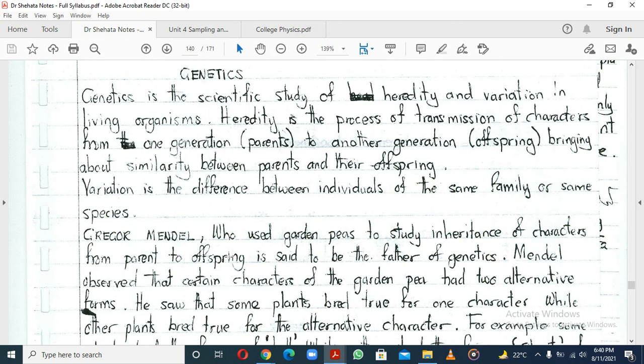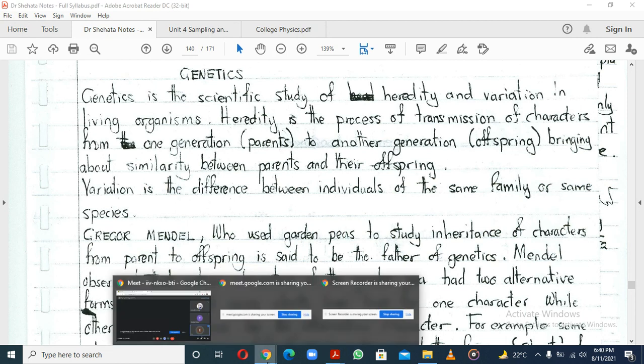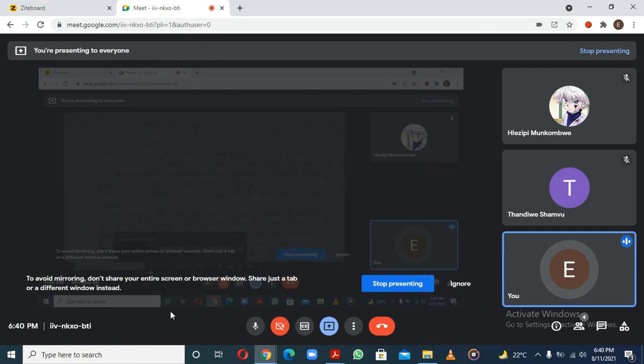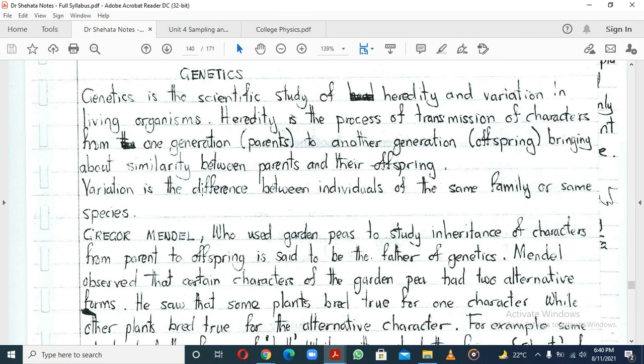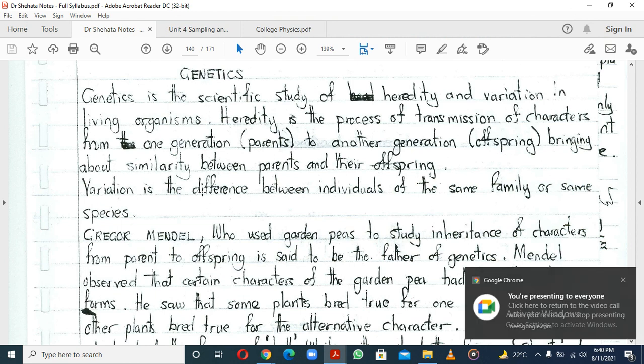So what we are basically trying to study in genetics is why children of the same parents look alike. That's what we are trying to answer. Why is it that you look alike with your siblings? Why is it that you don't look very much alike with your cousin?